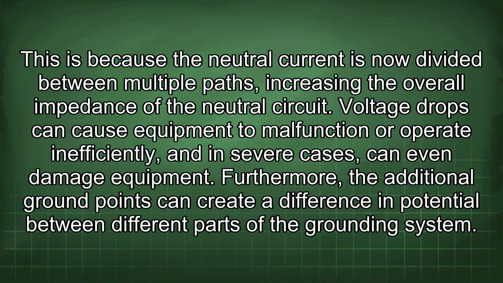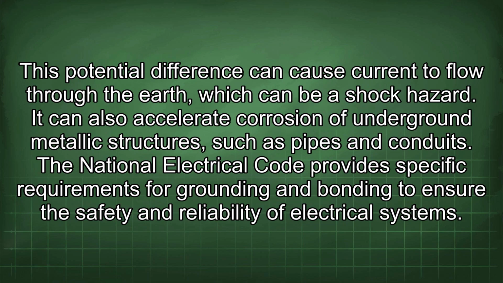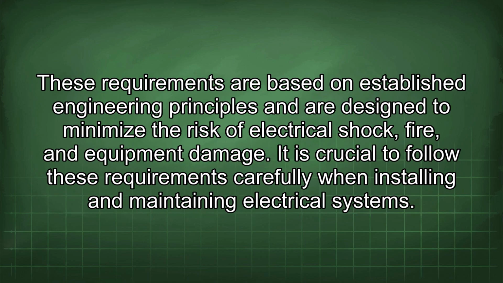Furthermore, the additional ground points can create a difference in potential between different parts of the grounding system. This potential difference can cause current to flow through the earth, which can be a shock hazard. It can also accelerate corrosion of underground metallic structures, such as pipes and conduits. The National Electrical Code provides specific requirements for grounding and bonding to ensure the safety and reliability of electrical systems. These requirements are based on established engineering principles and are designed to minimize the risk of electrical shock, fire, and equipment damage. It is crucial to follow these requirements carefully when installing and maintaining electrical systems.